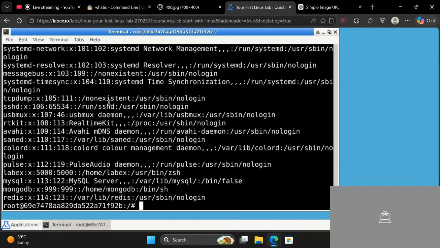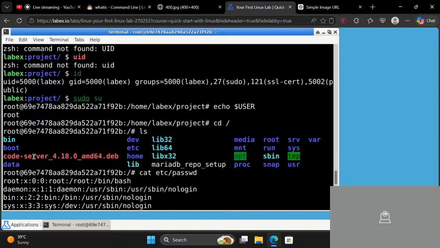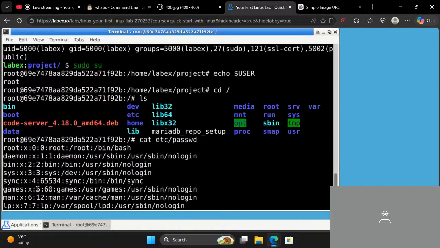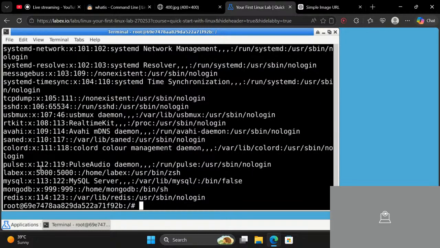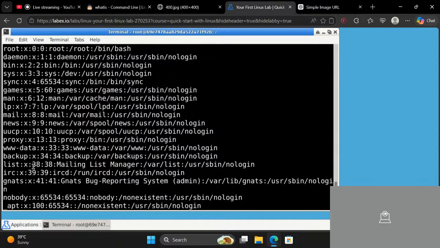You can see that there are multiple users. These are all the system users. You can see MongoDB, MySQL, Redis, and we have our normal user which is LabEx. And if I go up, you can see I have a root user too. The user with a UID of 0 is considered a root user.